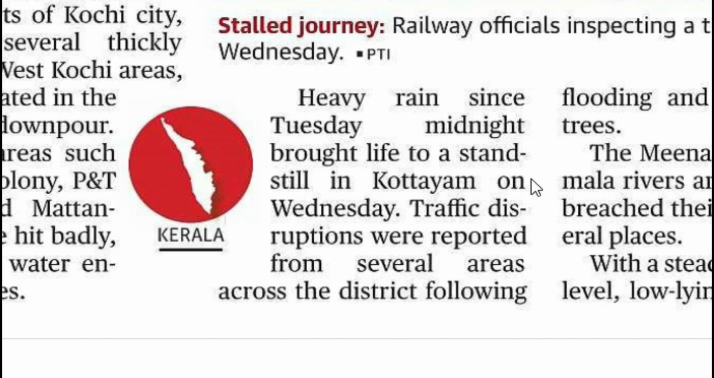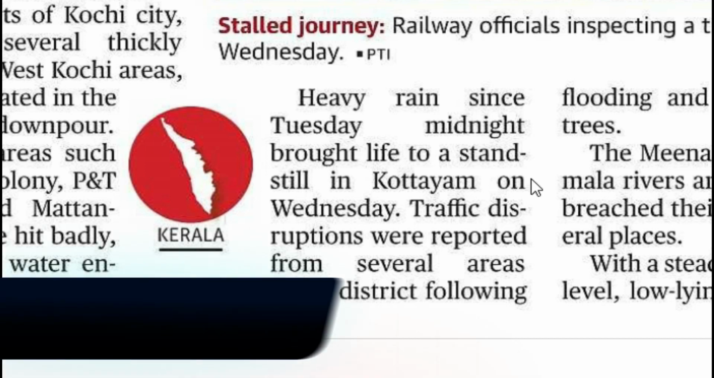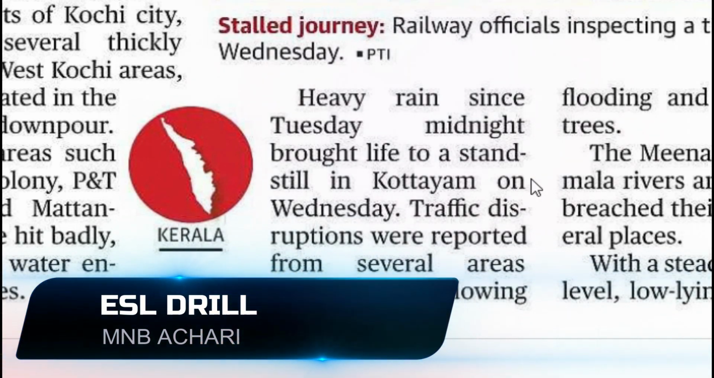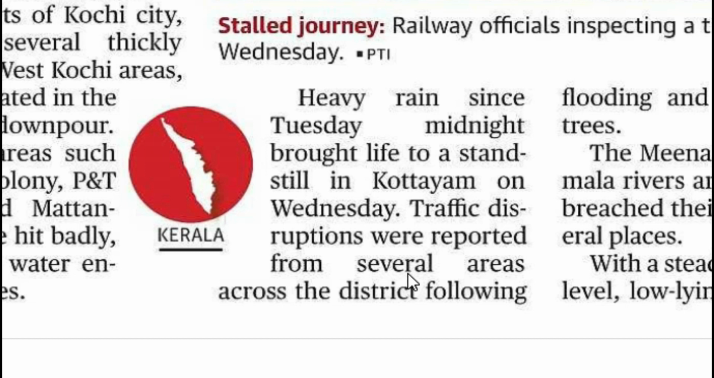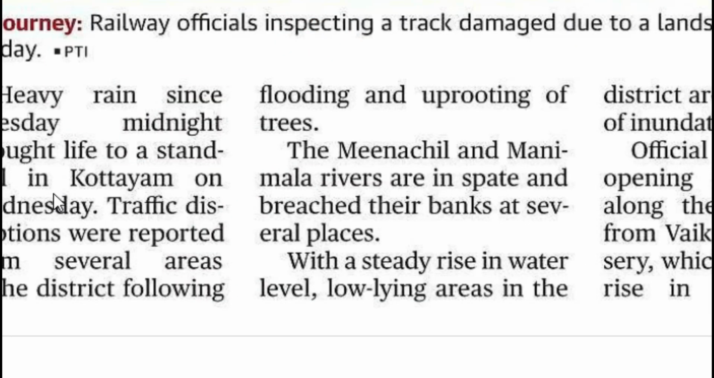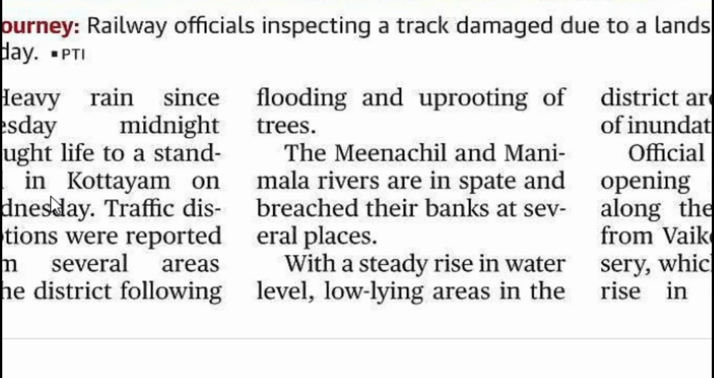It means they were not able to do the activities that they used to do regularly. Okay. And traffic disruptions were reported from several areas. Traffic disruptions. Disruptions are situations in which something is prevented from continuing. People could not continue their journeys. They could not use their vehicles. So traffic disruptions happened. And there was flooding and uprooting of trees.